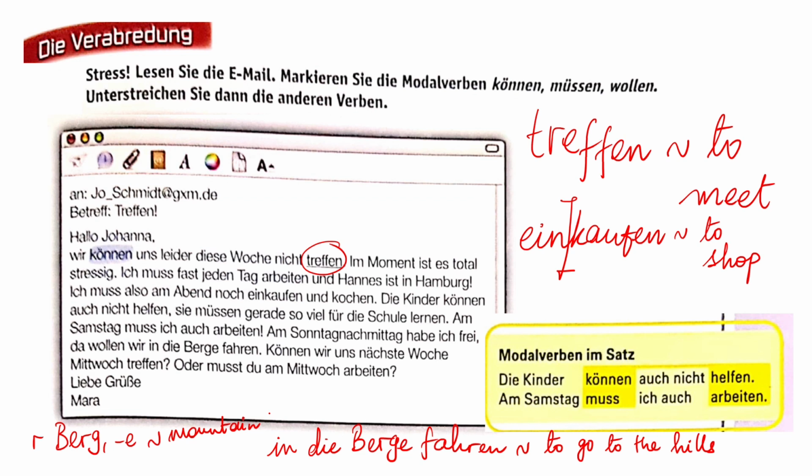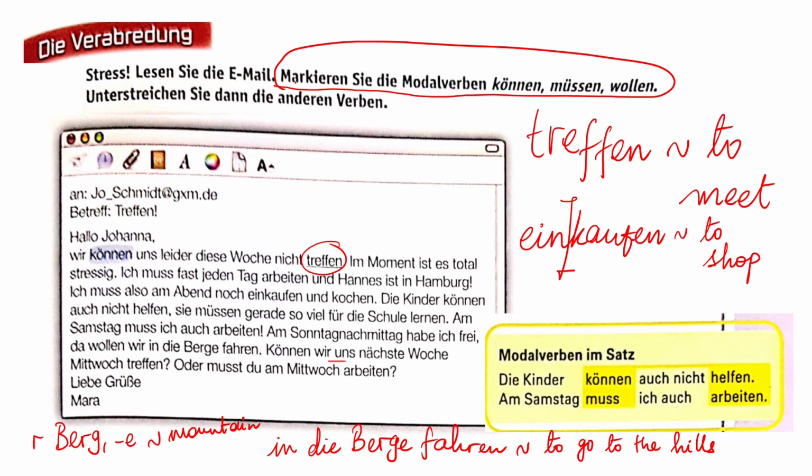Nächste Woche uns treffen. Oder musst du am Mittwoch arbeiten? Liebe Grüße, Mara. Ja, markieren Sie die Modalverben können, müssen und wollen. Möchtest du den Text einmal lesen und in jedem Satz das Modalverb identifizieren?